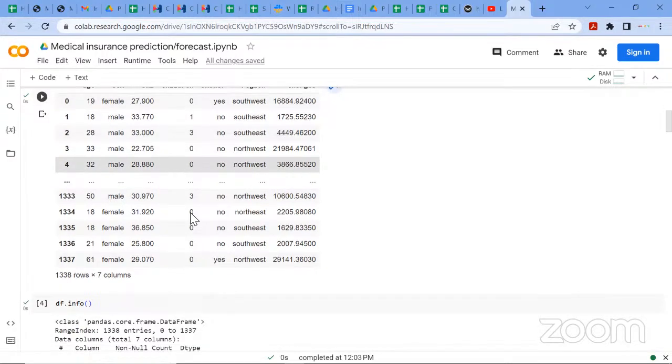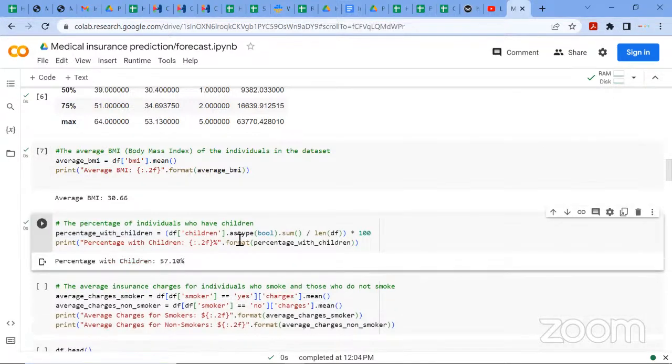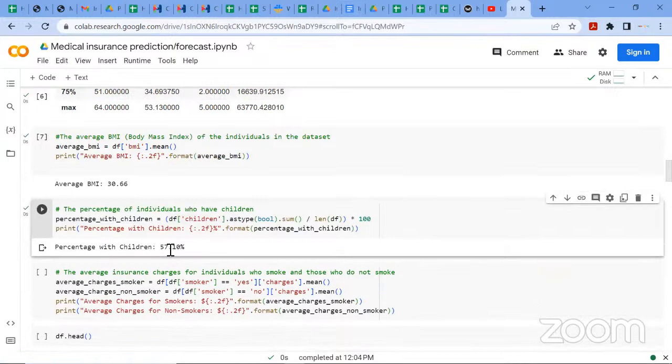So these are like the customers of the company, that's the insurance company, in their database. So let's check the percentage of individuals who have children to see how it will affect the decision of the company on how they will bill the individuals. That's the cost that will be then a medical cost, because it's a medical cost insurance. So the percentage of people that have children is 57%. So in this particular data set, we have 57% of individuals that have children.